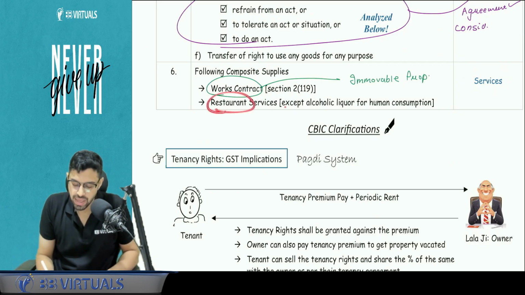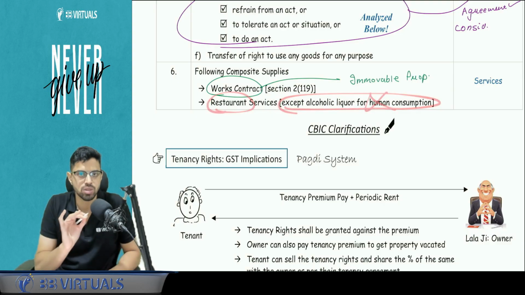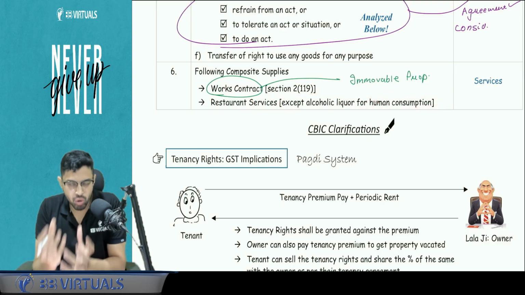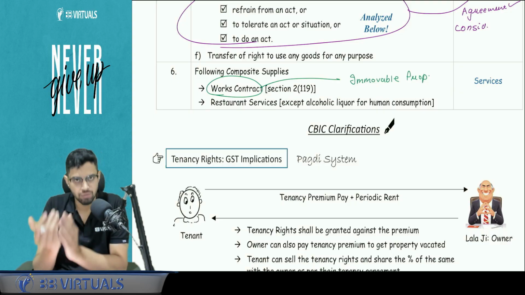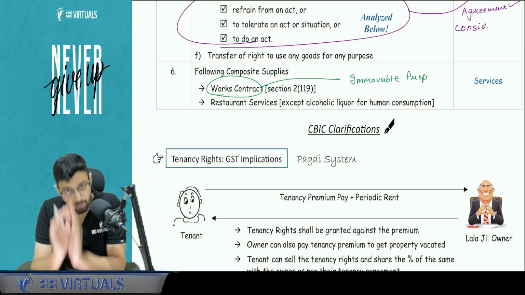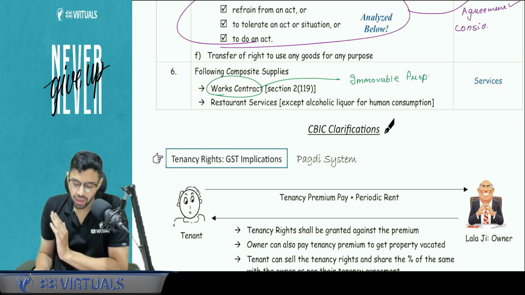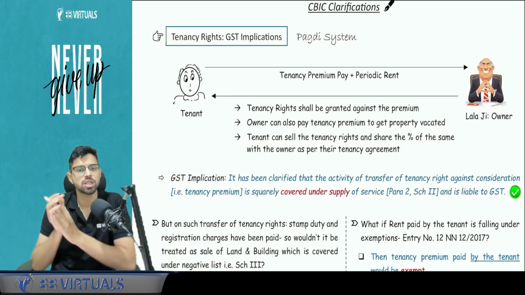Second, restaurant services except alcoholic liquor for human consumption because it is a non-GST supply. Restaurant services, again, they are selling you the food item also somewhere and they are giving you the service also. But despite of that, in GST, we are going to consider them as services. Is this clear? Now, certain CBIC clarifications, pay attention.